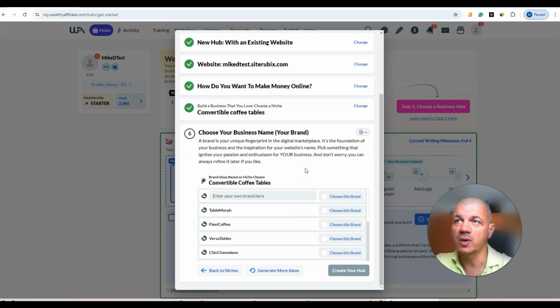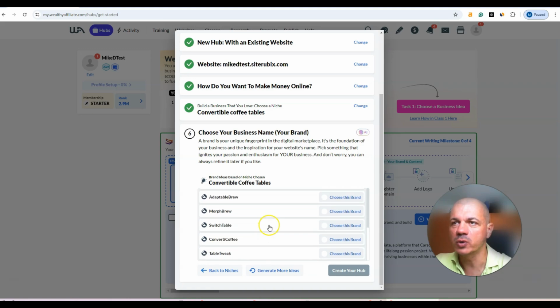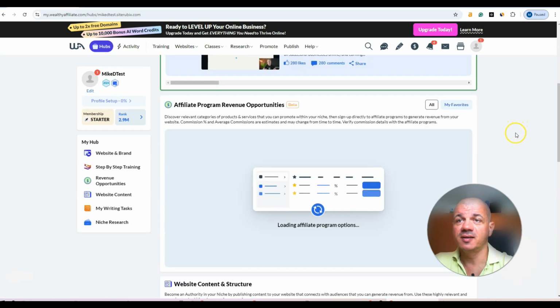In the next step, we can choose the name of our business or our brand. There are many suggestions over here we can choose from. It could be Flexi Coffee, not bad. Adaptable Brew, Morph Brew, Switch Table, Table Tweak. Let's choose the Table Tweak, that's gonna be our brand. So not only in a very short period of time have we chosen our niche, we also have the name for our brand. Create a hub. And basically, this is it. This is how you can choose your niche.